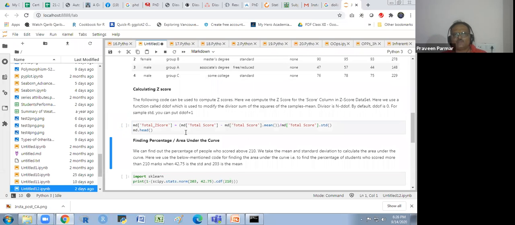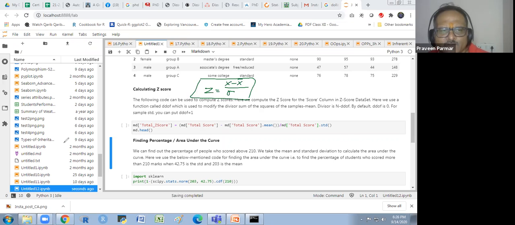So here you see, what is the z-score? We have the formula for the z-score. I have used it many times, but I will explain that formula to you once more. Z is x minus x bar over standard deviation. This is our z-score, the normalized standard normal distribution.